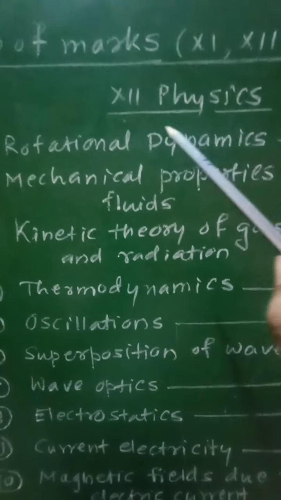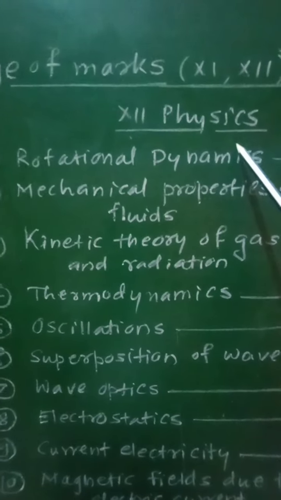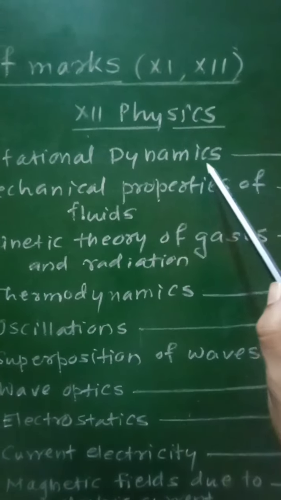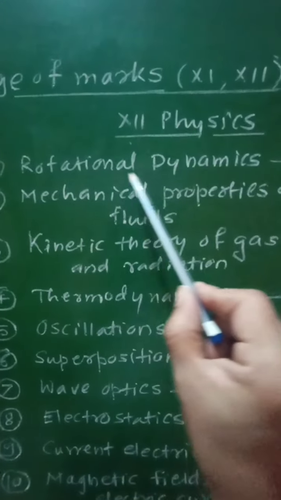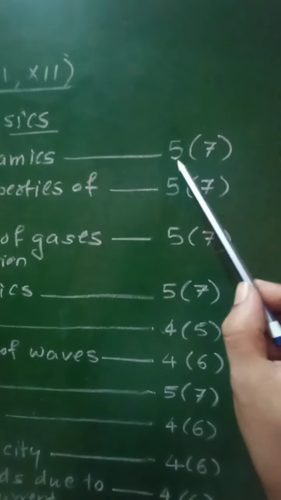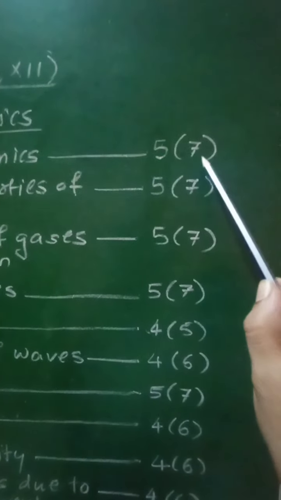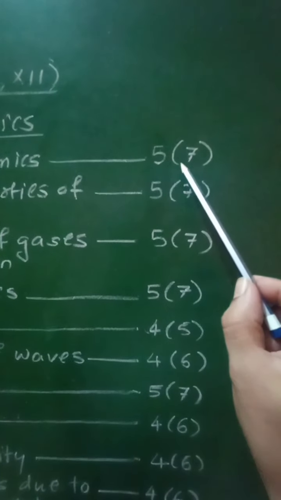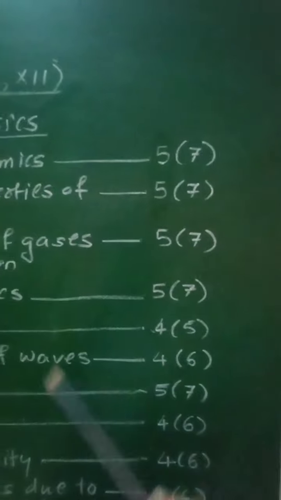Now let us see for 12th physics. Chapter number 1, that is rotational dynamics. For this chapter 5 marks without option and 7 marks with option.